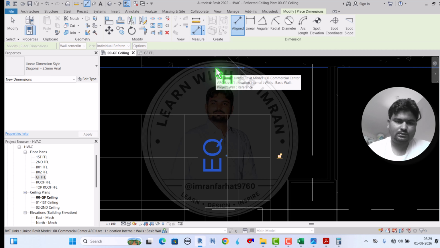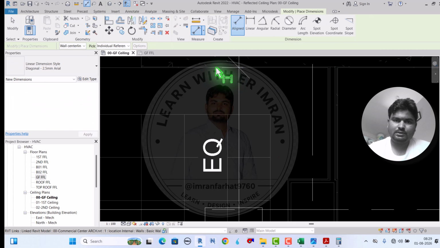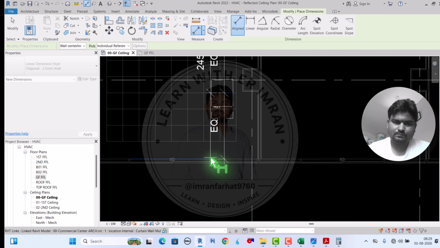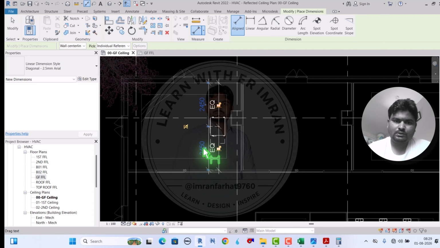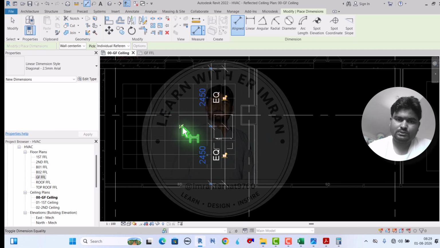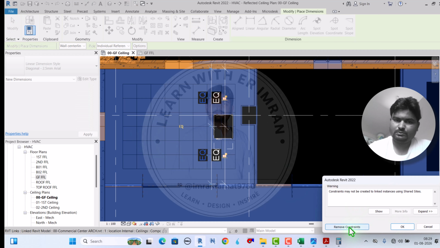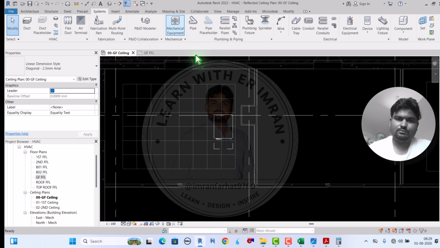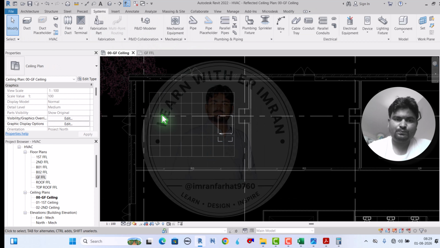Let me take the dimension again, from the wall to the middle of the unit, and here, see, 2450, 2450. So now it is equal. Fine. And delete this one. So this is our unit, placed in the middle of the room.